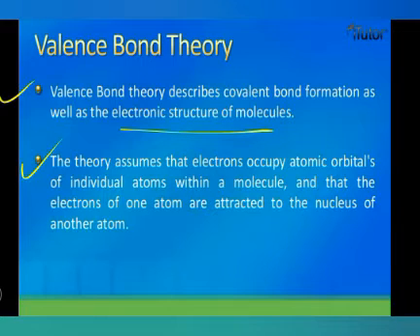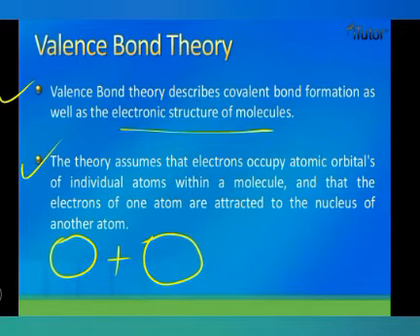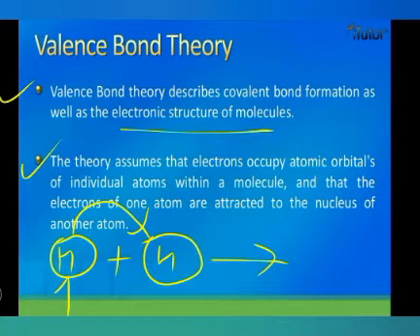Dear students, now I am going to explain the meaning of this theory. As you know, for example, take two atoms, let it be hydrogen atoms. When one hydrogen atom comes to another hydrogen atom, this hydrogen atom has only one electron, and this hydrogen atom needs one more electron. So in this case, both the hydrogen atoms are not stable. So you know very well why atoms are combining, because to become stable. How to become stable? Now these two hydrogens will come close to each other.